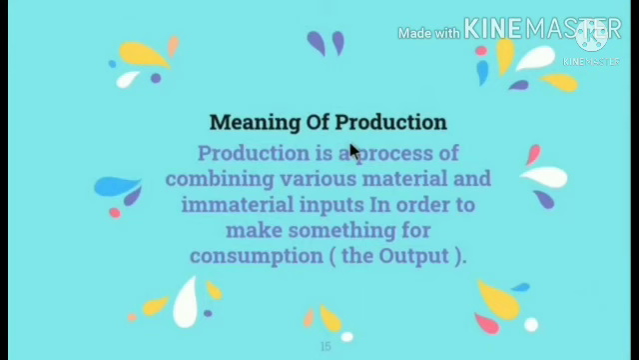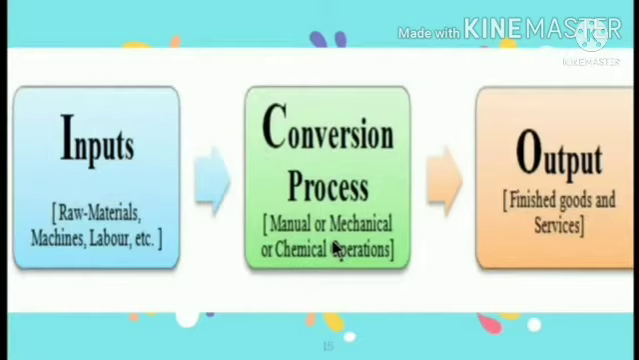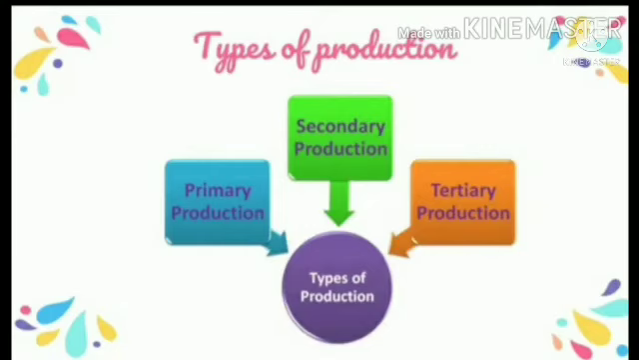Meaning of production. Production is a process of combining various material inputs and immaterial inputs in order to make something for consumption. That is the output. It is the act of creating an output, a good or service which has value and contributes to the utility of individuals. Now, types of production. There are three types of production. They are primary production, secondary production, and tertiary production.